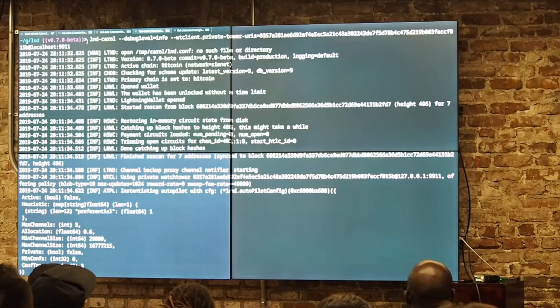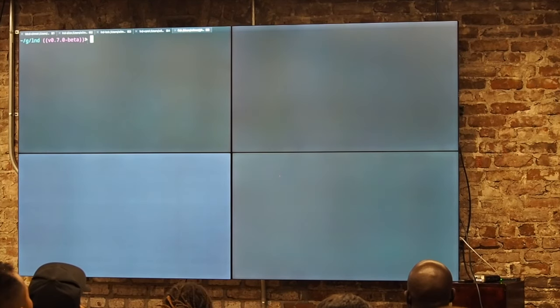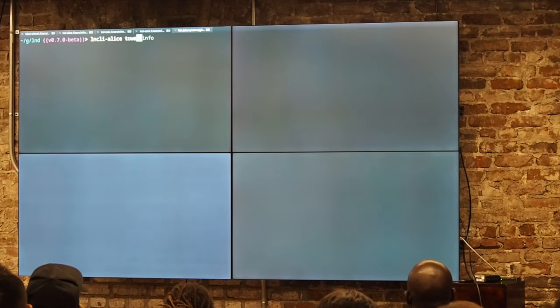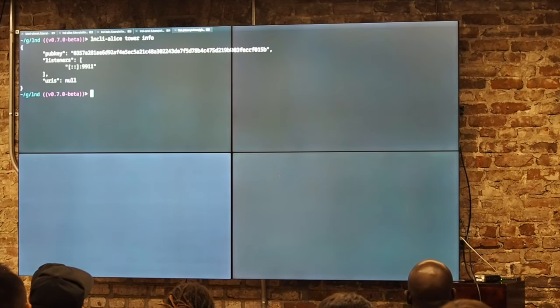But in order to know what this public key of the watchtower even is, we have a command for that. So as Alice, we'll run this. This is part of that watchtower RPC server that I was talking about earlier. And this just displays basic information about the watchtower: pub key, addresses it's listening on, and the URIs.